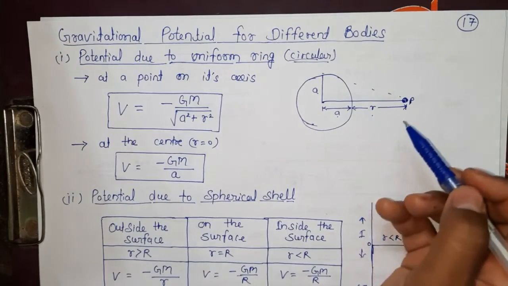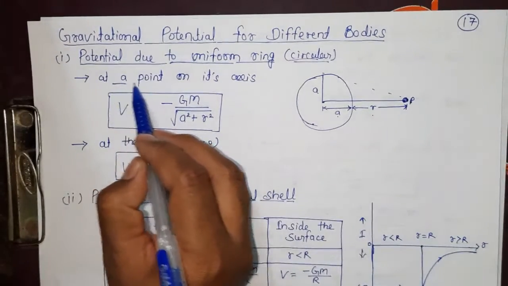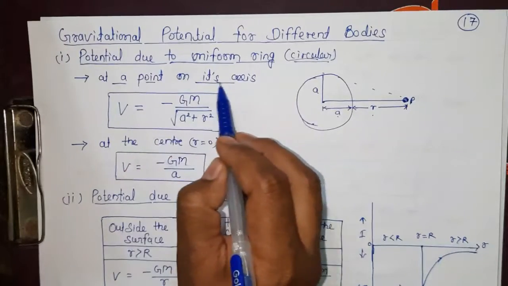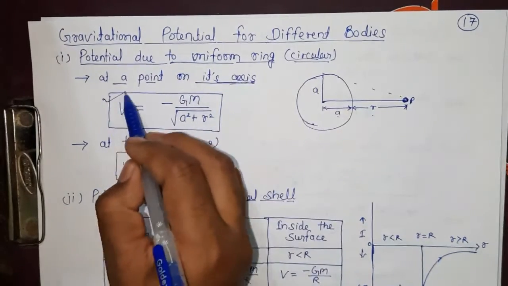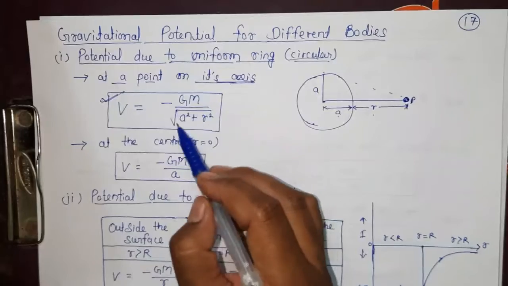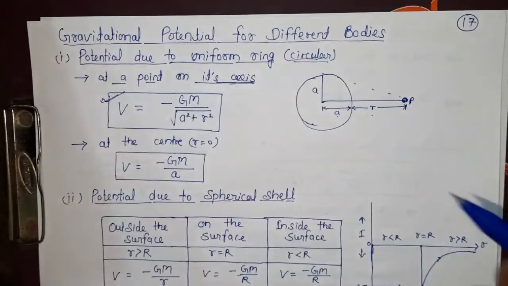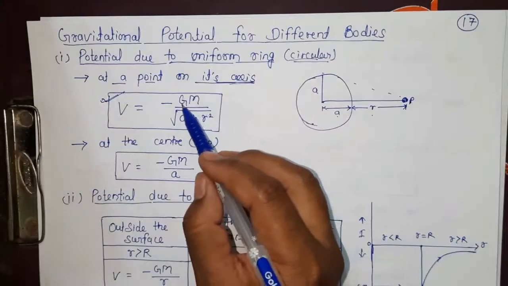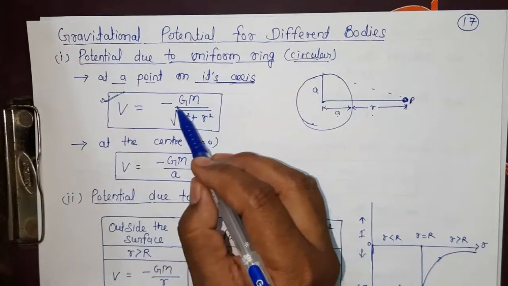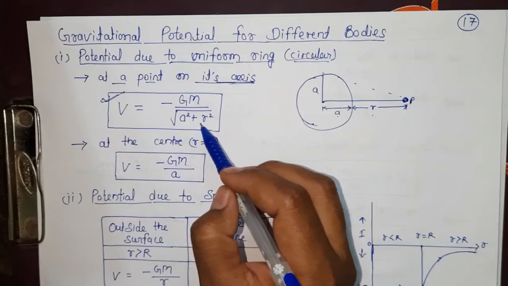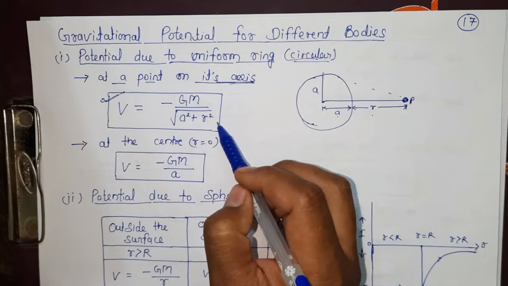So again a derivation will be there, and by that derivation we get at this point the value of V is equal to minus of Gm upon root over of a square plus r square. Now in electric field, in place of Gm, what comes? Kq under root of a square plus r square.